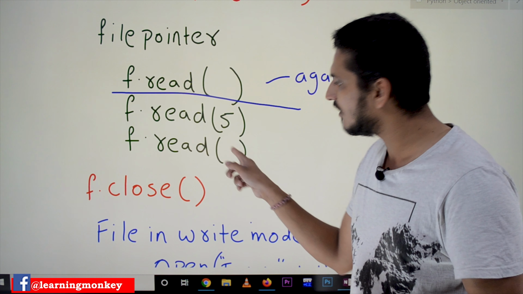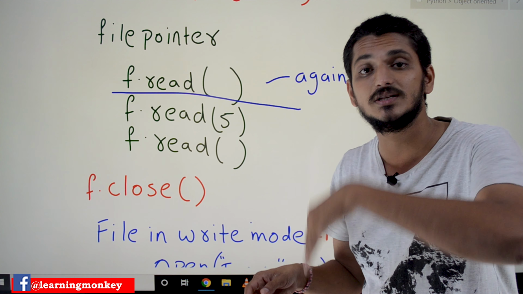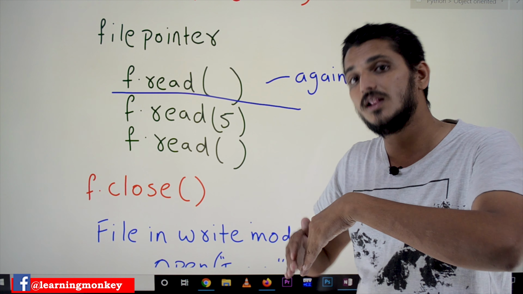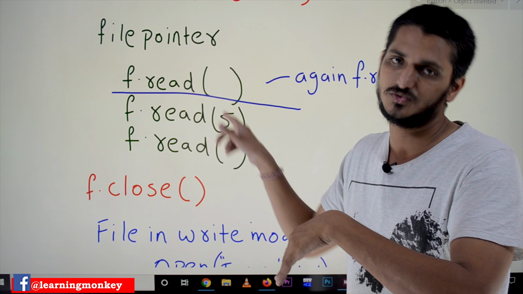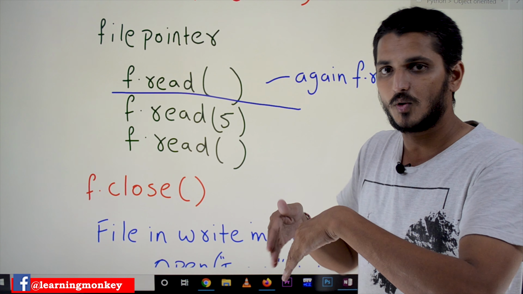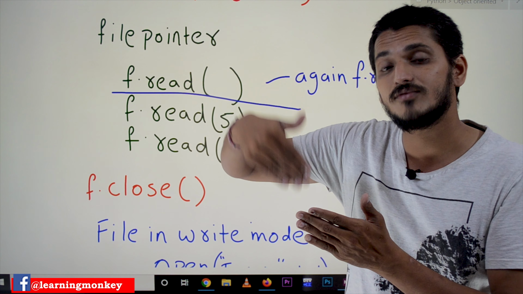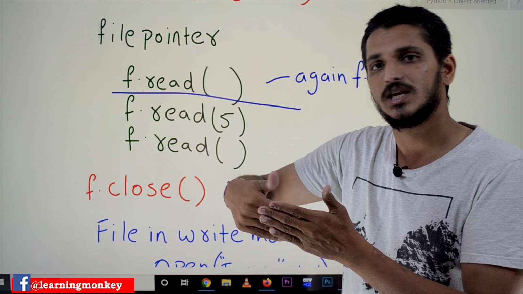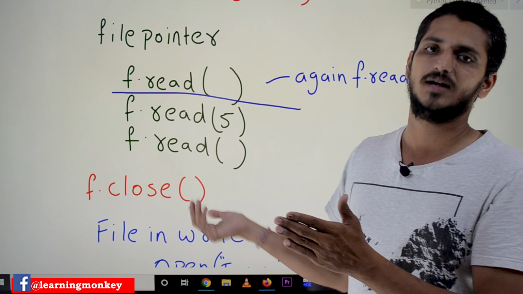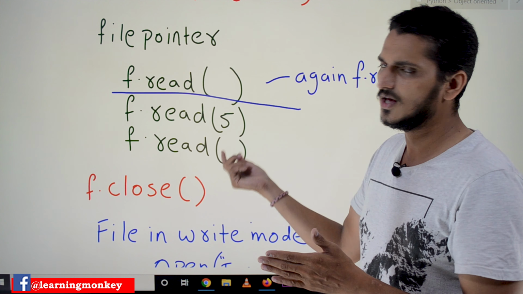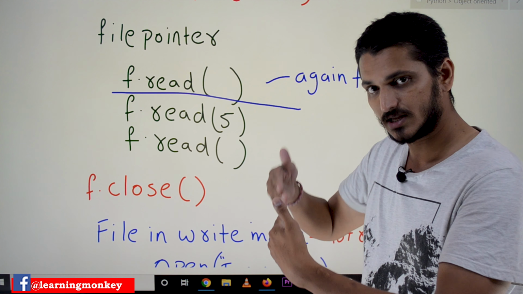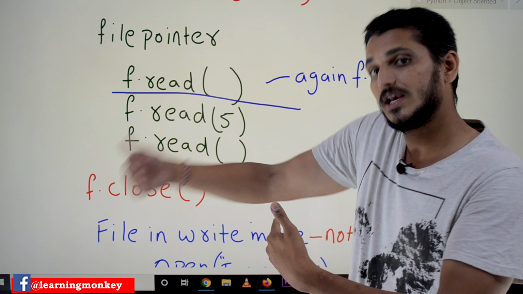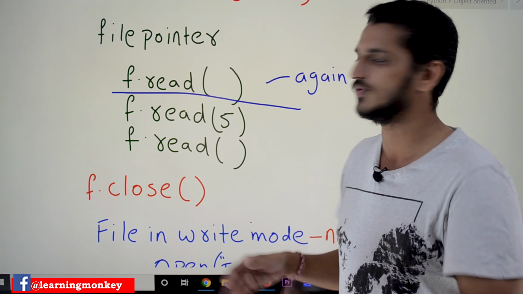Again, f.read() means it starts from the 6th position. It will read till the end of the file. That is what the read function is doing here. So wherever the file pointer is, the current location of the file pointer, from there it will start reading the data till the end of the file. If you mention 5, it will read 5 characters. Again, f.read(5) means it will take the current position of the file pointer and read the next 5 characters. That is what it will do.